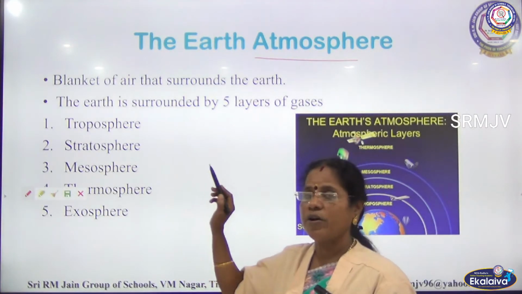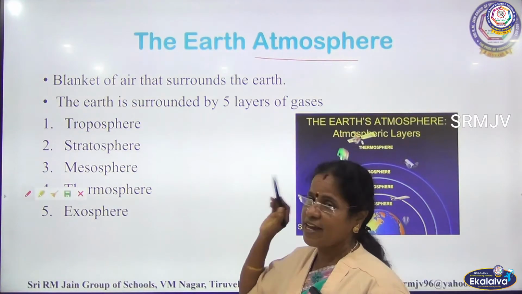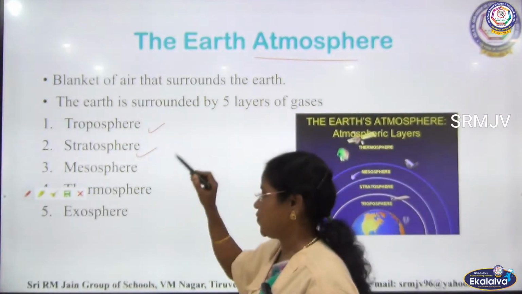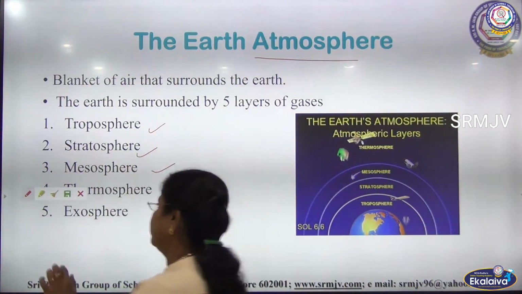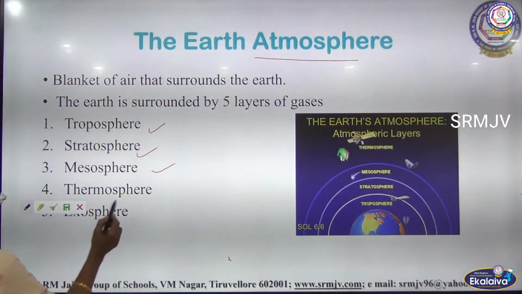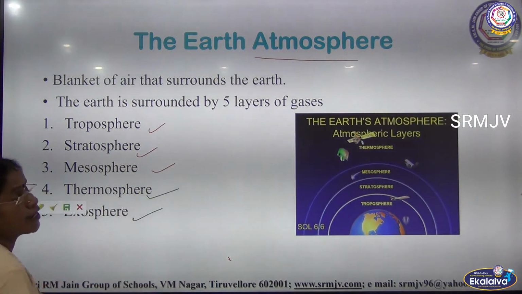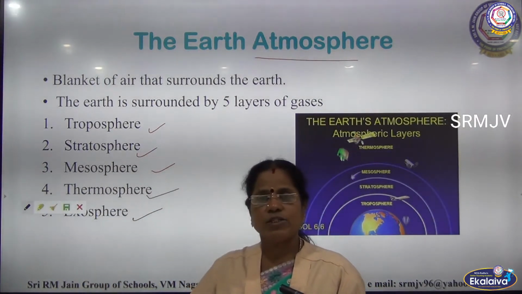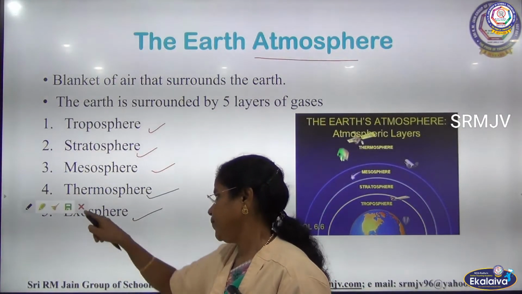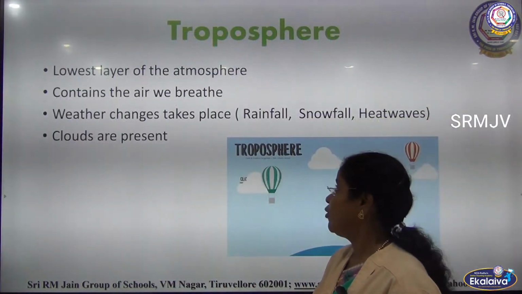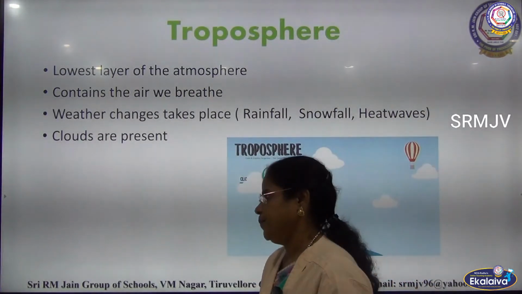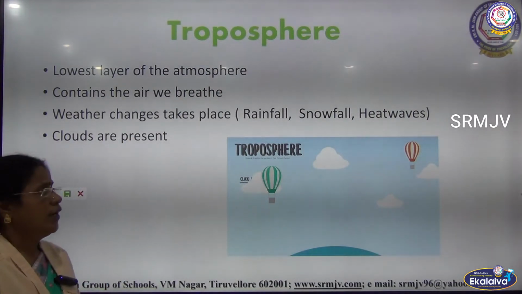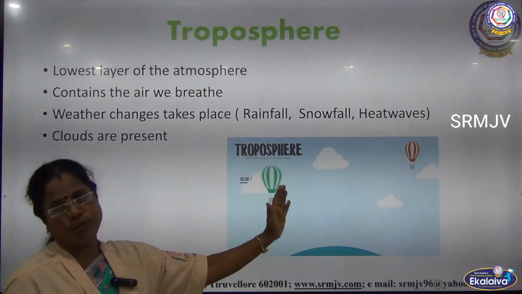The earth is surrounded by 5 layers of gases, as we already studied. What are they? Troposphere, stratosphere, mesosphere, thermosphere and exosphere. In this class, we are going to learn about these 5 layers of gases. First comes the troposphere. It is the lowest layer of the atmosphere.